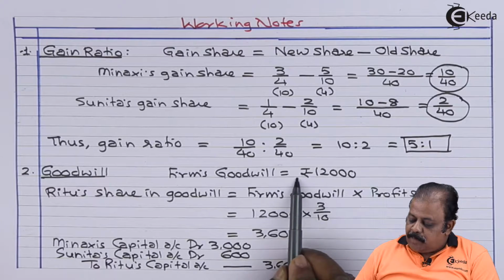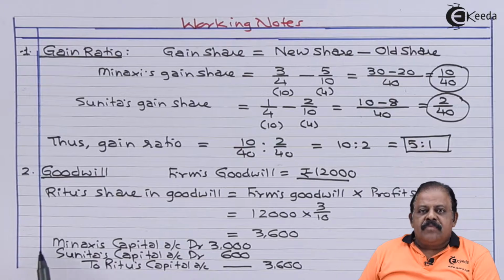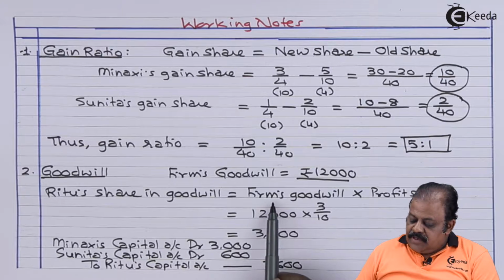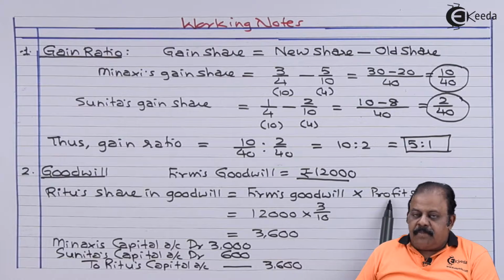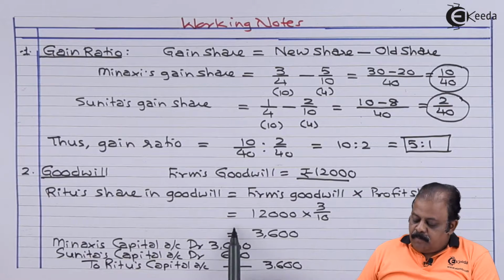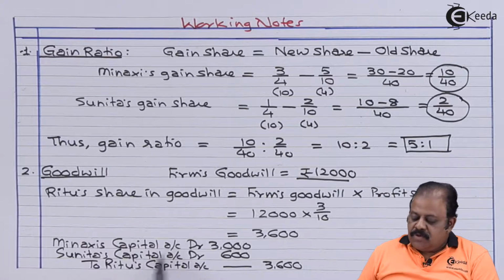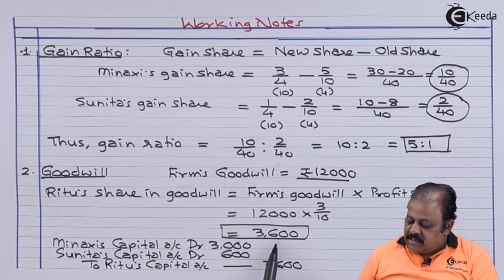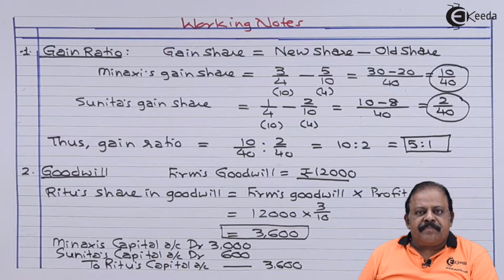Firm's goodwill is rupees 12,000. Ritu's share in firm's goodwill is equal to firm's goodwill multiplied by Ritu's profit share, that is 12,000 multiplied by 3/10. So here we are getting Ritu's share rupees 3,600.